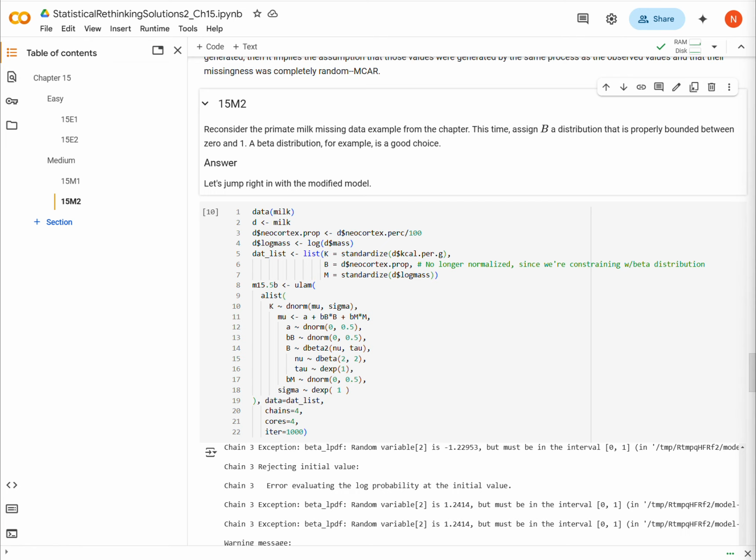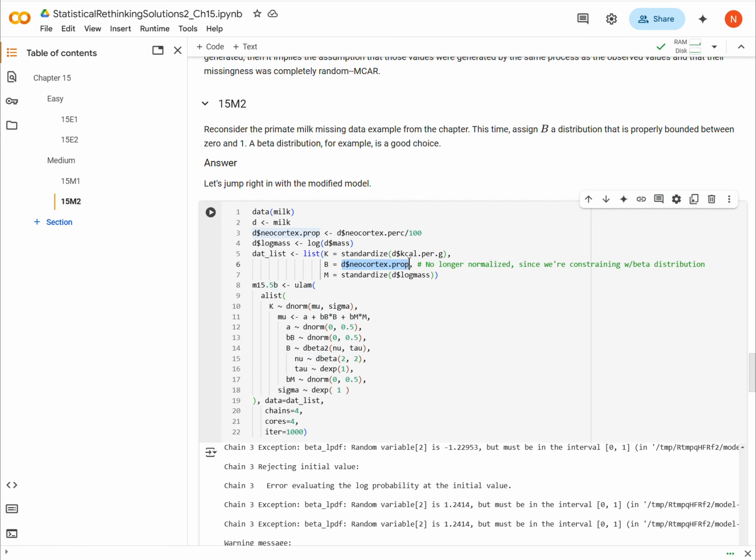And we worked with this in section 15.2 earlier in the chapter. There we had some missing values for a variable that we called B, which was a standardized version of the neocortex proportion in different primates.